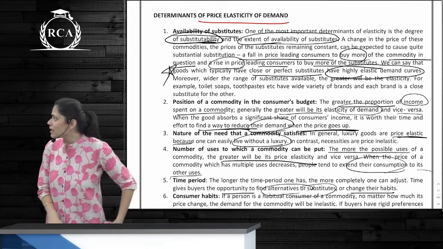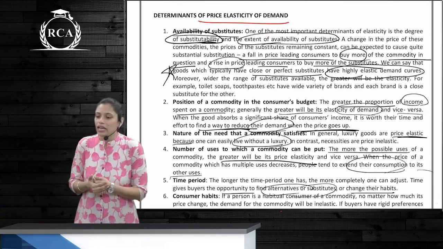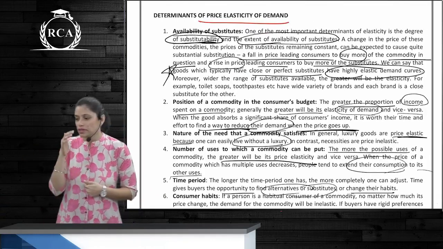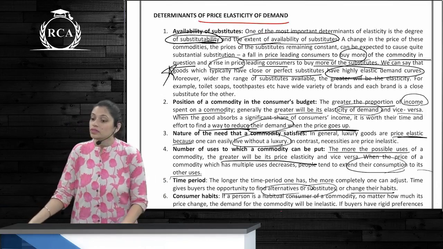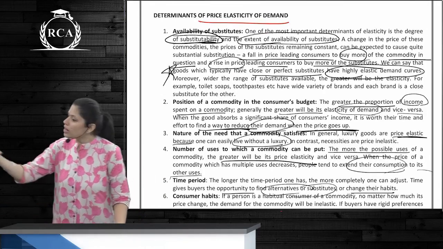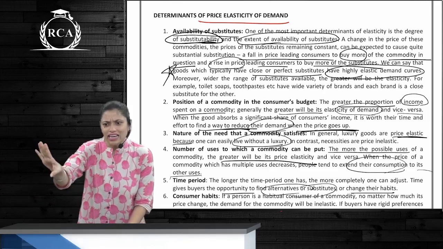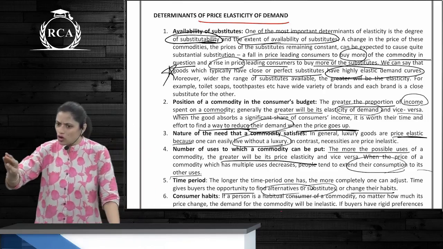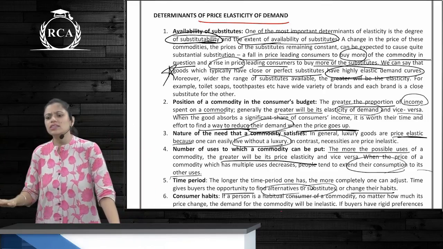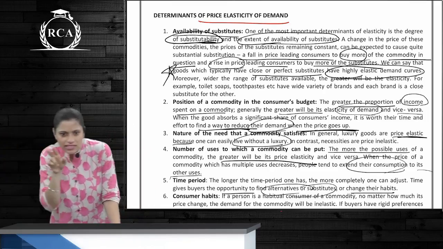Determinants of price elasticity of demand. Availability of substitutes, meaning what? When there are more number of substitutes, elasticity is high. When there are no close substitutes or lesser substitutes, relatively inelastic demand.